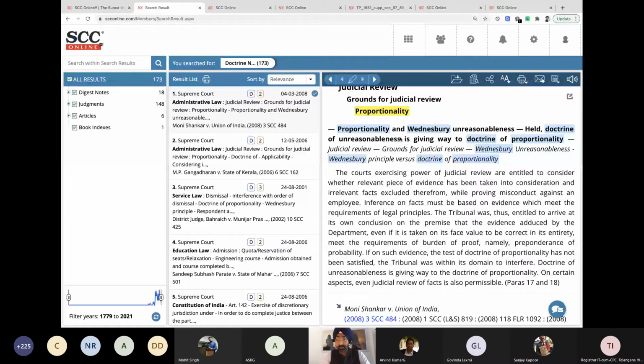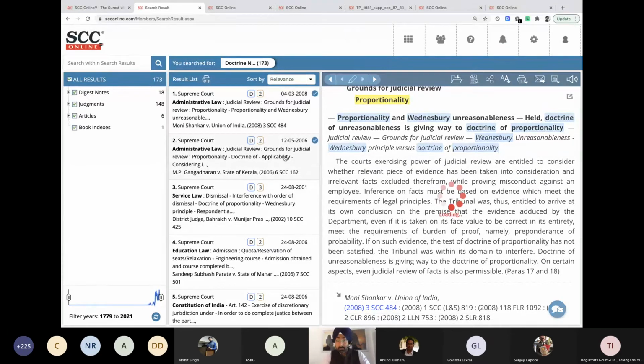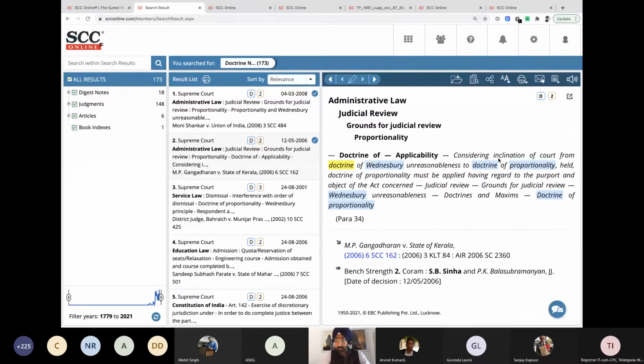Wednesbury is a doctrine that is giving way to doctrine of reality. Doctrine of reality, a constant inclination of court from doctrine of Wednesbury is to doctrine of reality. Mr. Kapoor, can you have a look at this one? Considering inclination of court from. Oh, so the second part of the query was not even required. I think we got the answer in the first note itself.